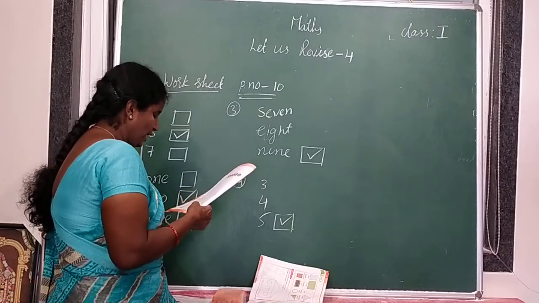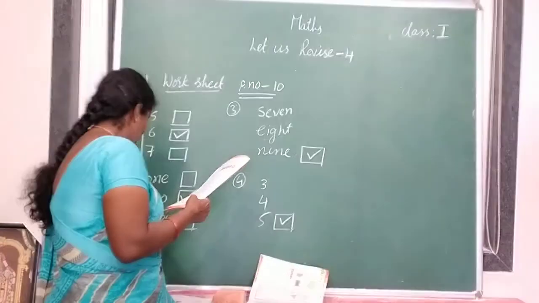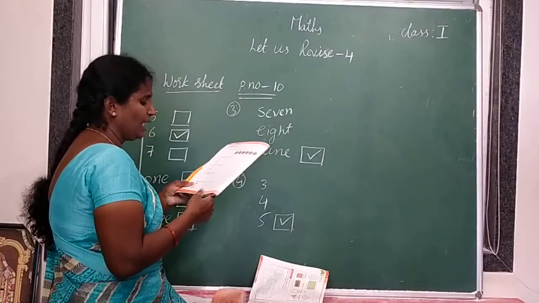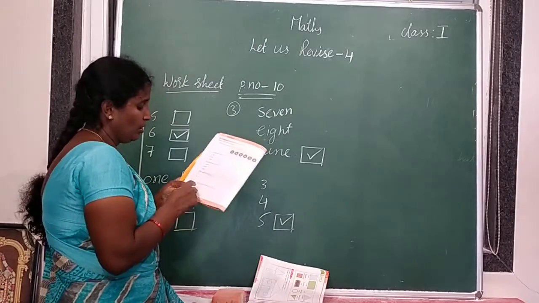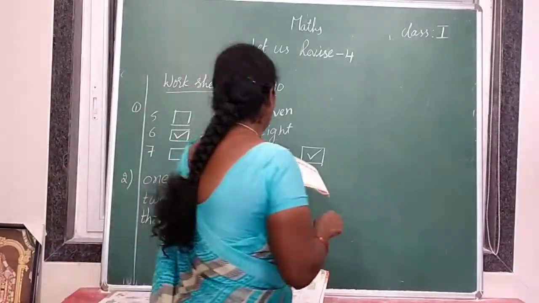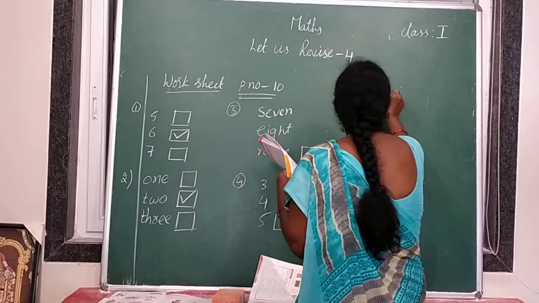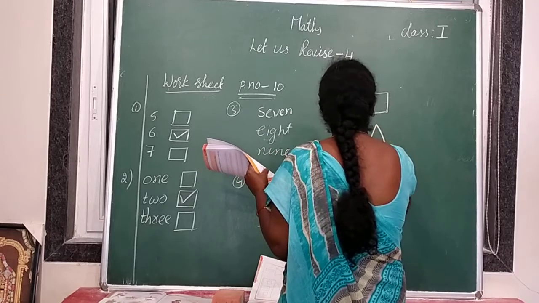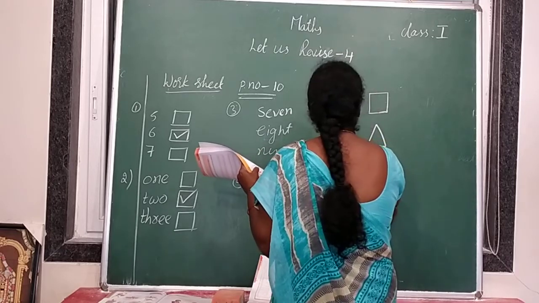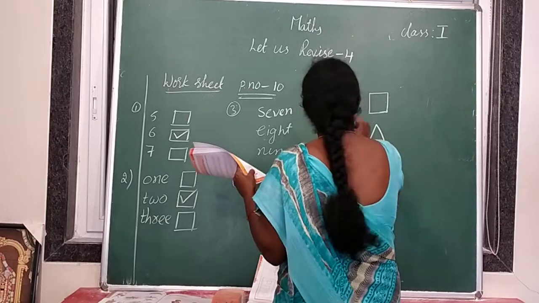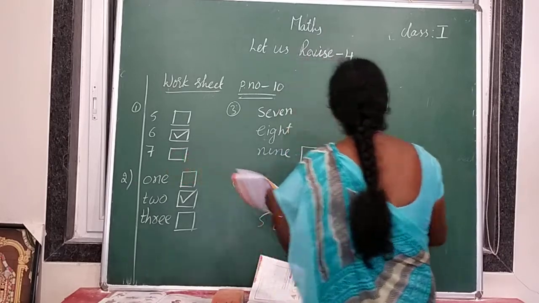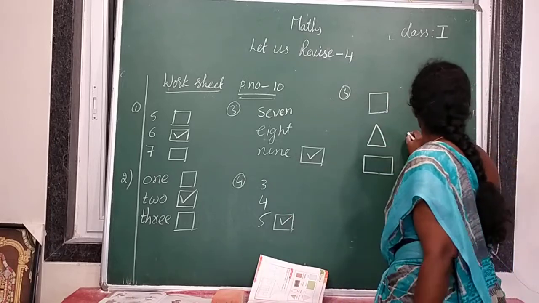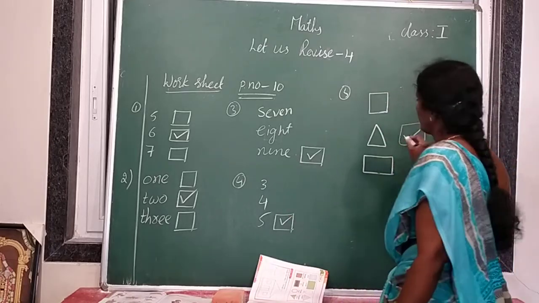Which one of the following is a triangle? So here 3 shapes are there. So from these 3 shapes, which is a triangle? First, what is the name of the first shape? Square. Second one is triangle, and the last one is rectangle. So 3 shapes are there. So which is triangle in this? Second one is triangle. Understood?